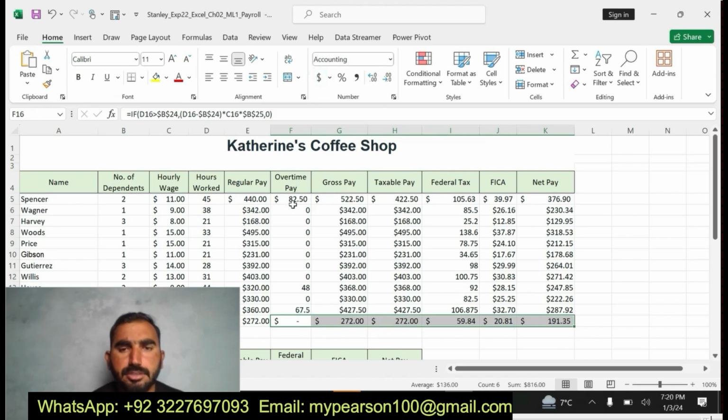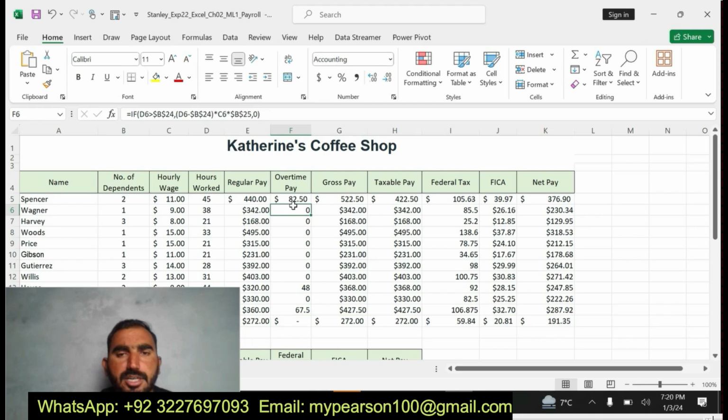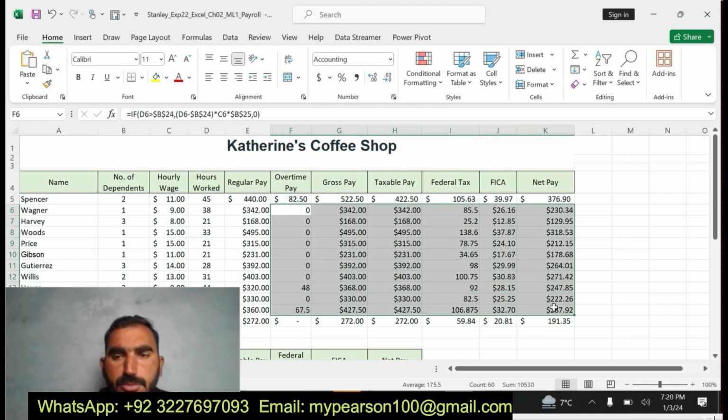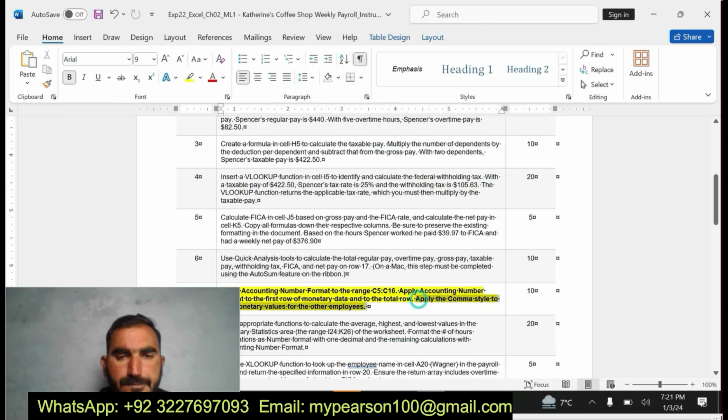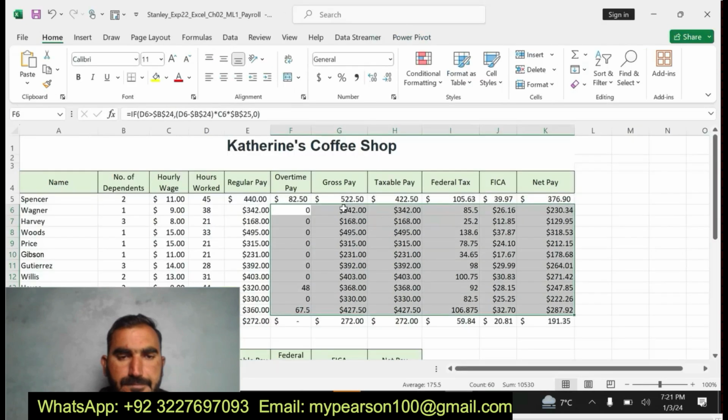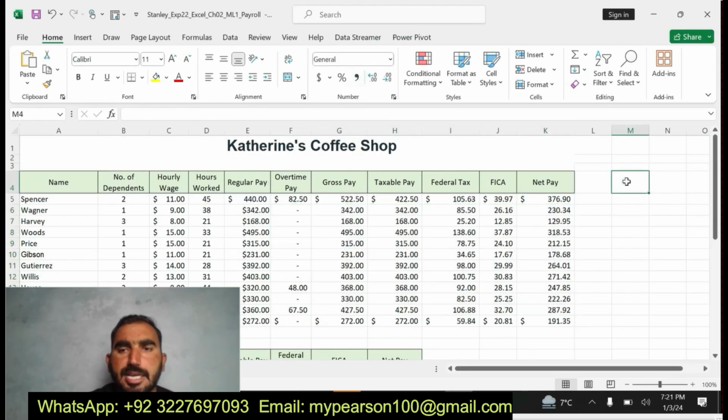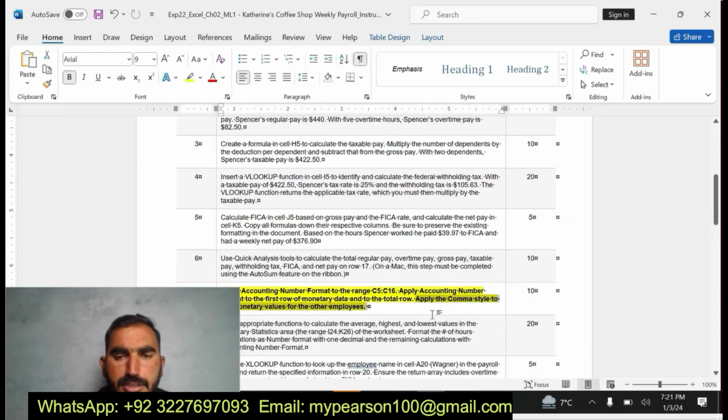Now I'm going to apply the accounting number format for the last monetary values, and for the remaining values I'm going to apply the comma style. Here is my comma style. I have completed step number 7.